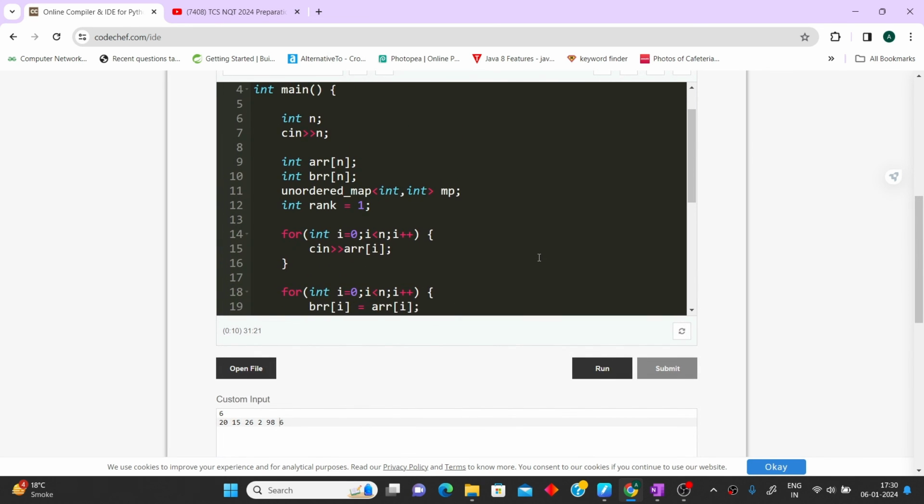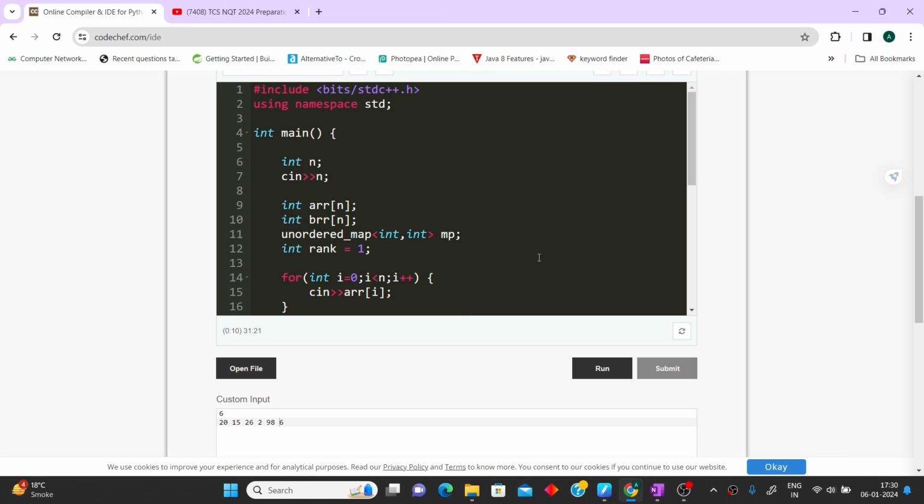If you want, you can always take a screenshot of it line by line. I have tried to make you understand.